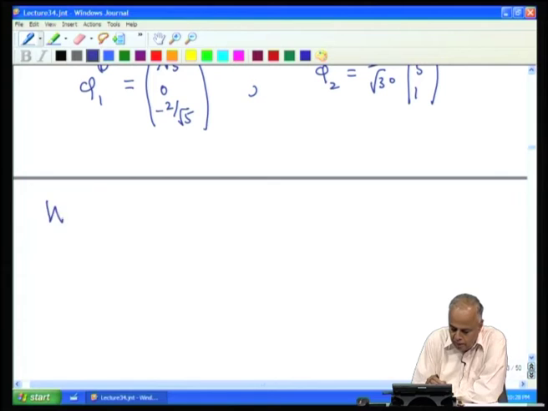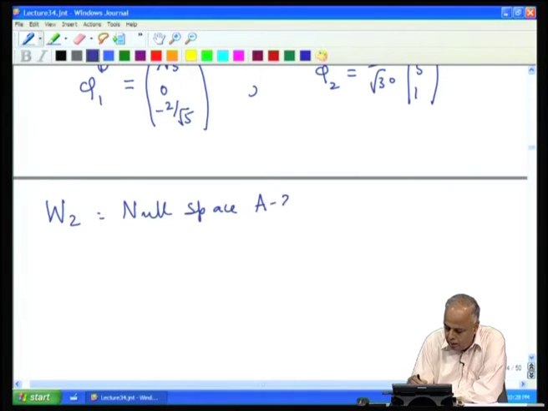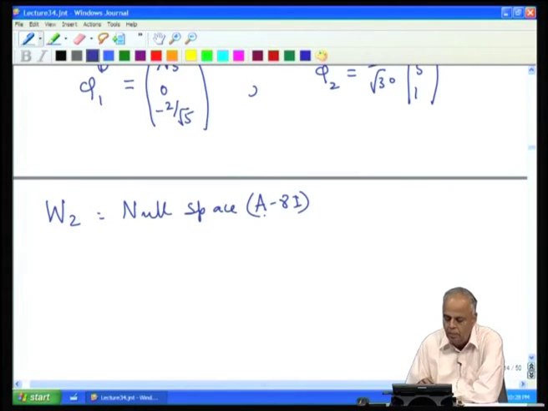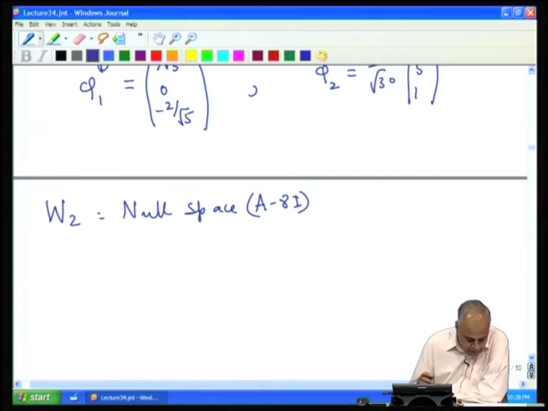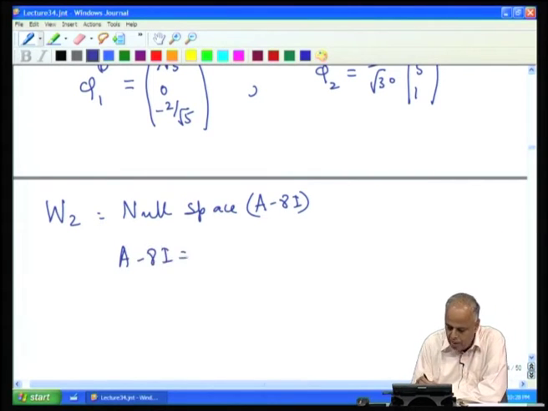Let us next find W 2, which is the null space of A minus lambda 2 I, lambda 2 is 8. So, A minus 8 I. Now, A minus 8 I is obtained from the given matrix A by subtracting 8 from the diagonal.